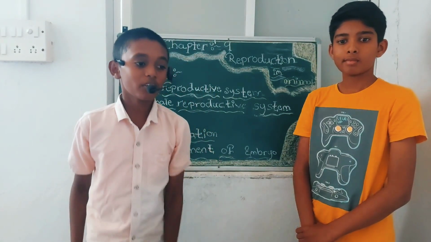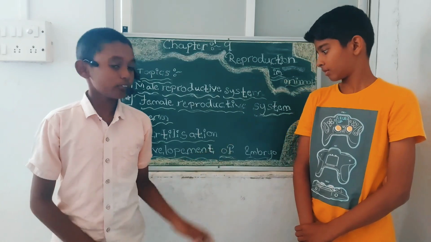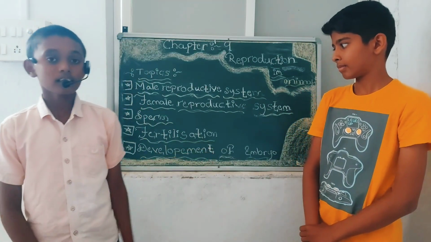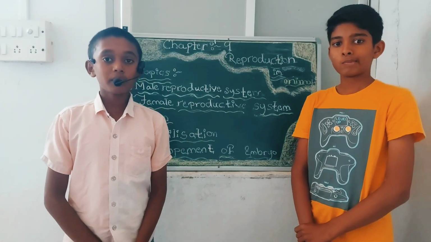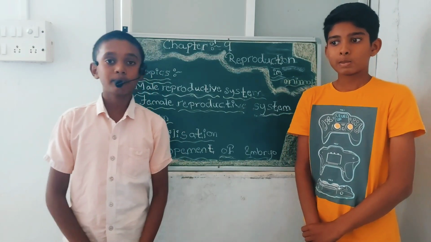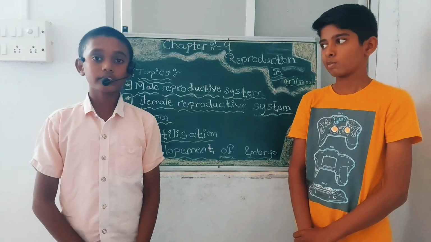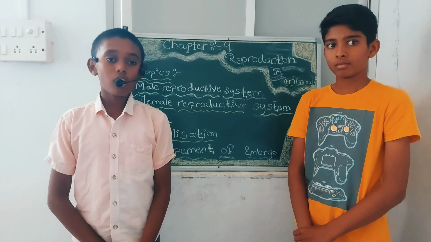Now we will discuss the development of the embryo. How does the development of the embryo take place? As we know, in fertilization the zygote is formed when the egg and sperm mix, and now the zygote develops into an embryo.